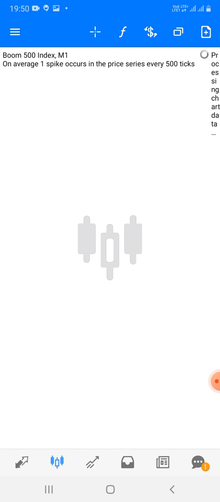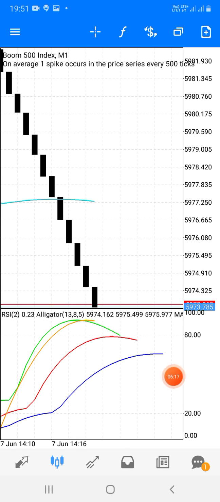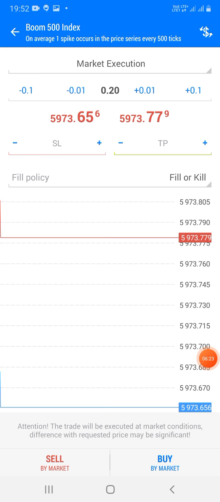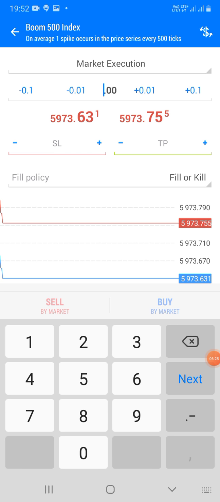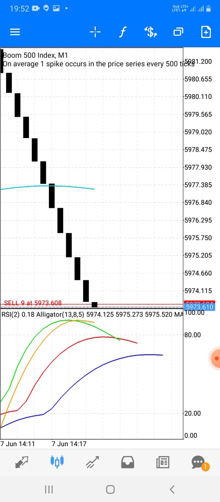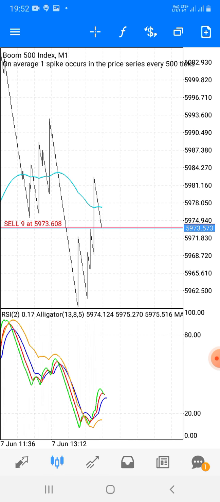And let's see, here we are just close to getting the entry, so we'll focus on the chart on Boom 500. Let's see. So guys, after this candle closes. So guys, as you can see, the green line crosses the red line. Now we will take a sell. We are scalping so we will use at least 9 lot size, according to my account size, and we will wait for 4 to 5 candles, and after that we will close. I will wait 4 candles, then I will close.